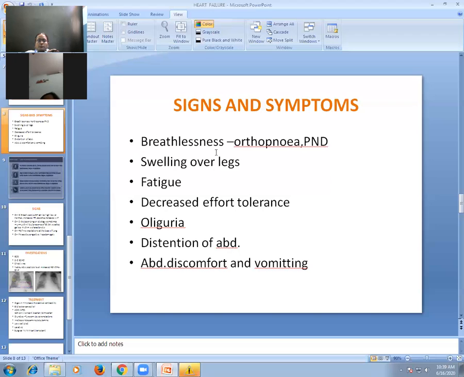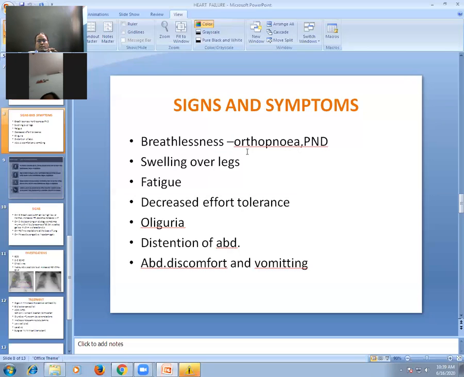Breathlessness is the main symptom of heart failure, or one of the important causes of breathlessness. The very important cause is heart failure. So this is the main symptom of heart failure, breathlessness. Patient will complain of breathlessness, presence of orthopnea, presence of PND. Already we discussed in practical.